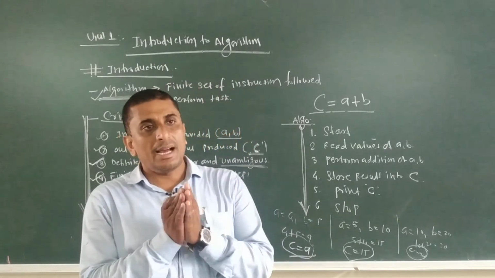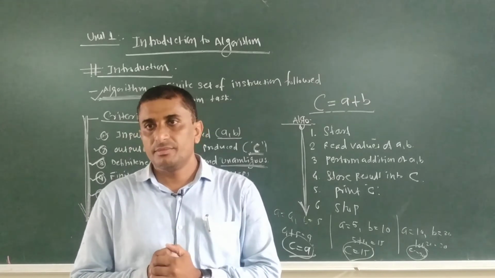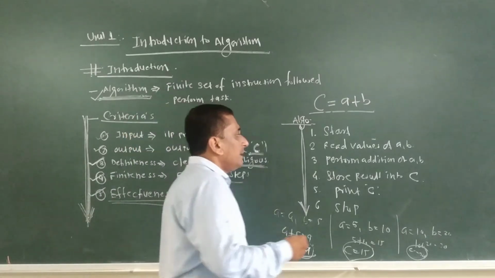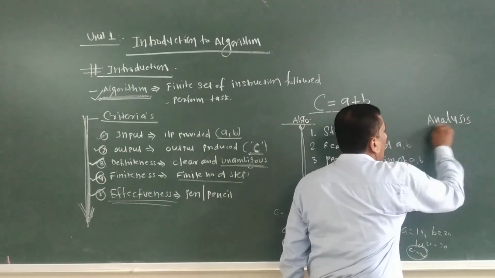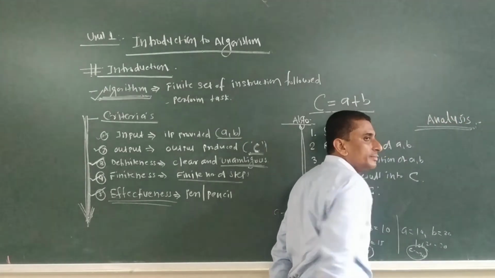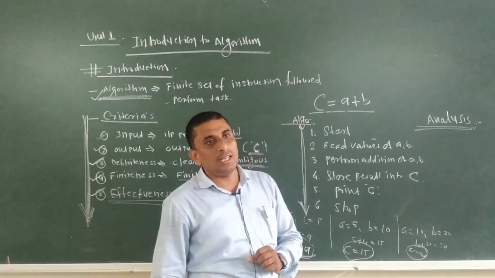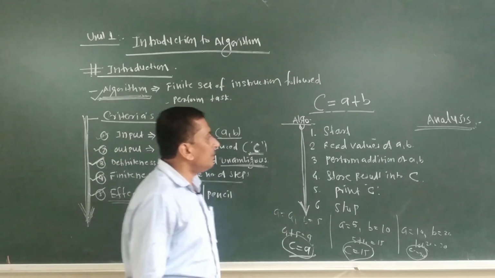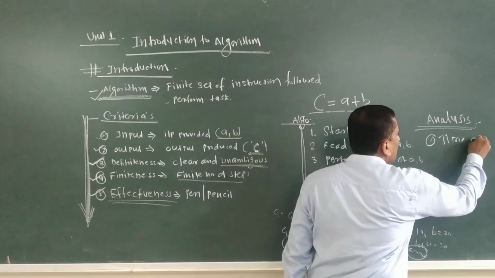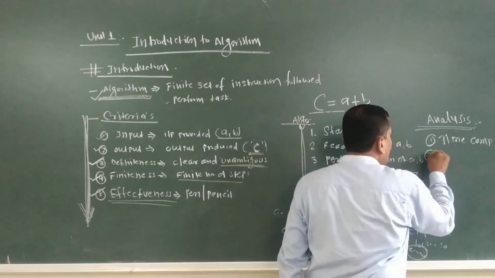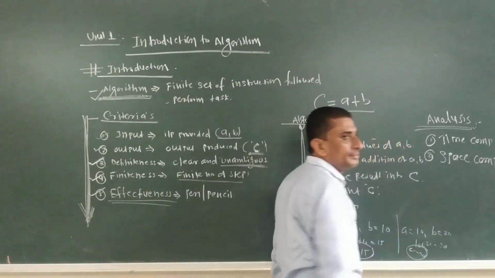So we are analyzing the complexity with respect to time and space. Analyzing the algorithm means we have to calculate two parameters: the time complexity, and the second one, the space complexity.